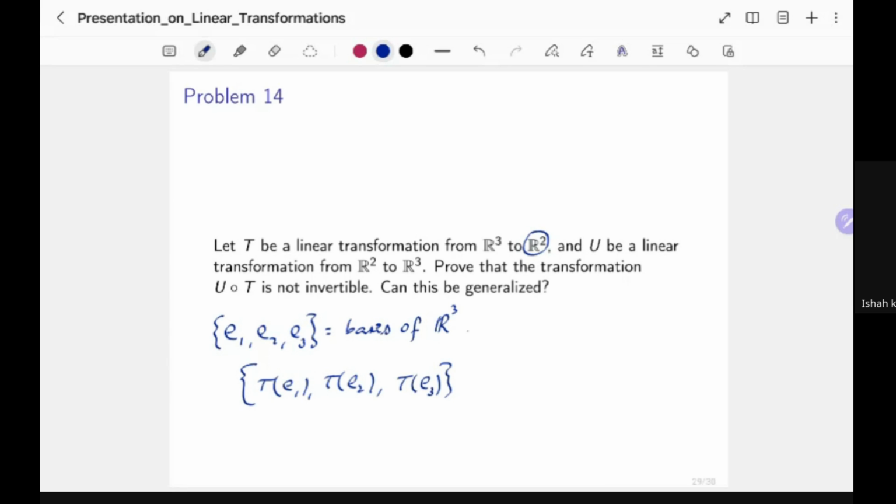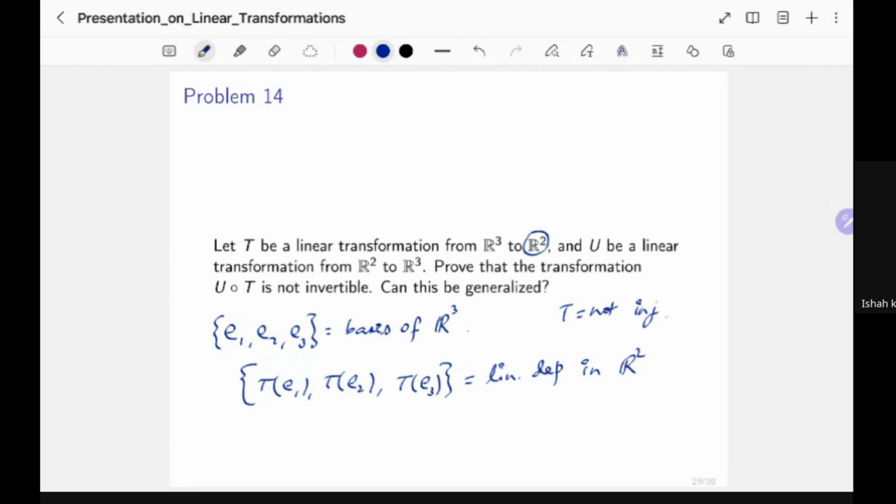So this must be linearly dependent in R2. That means T is taking a linearly independent set to a linearly dependent set. That means T is not injective.